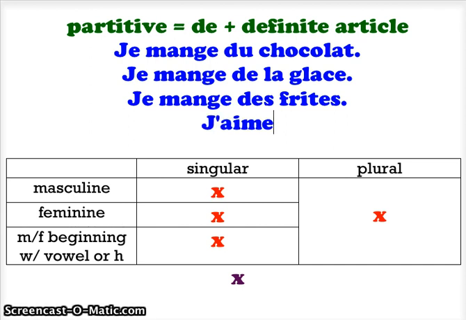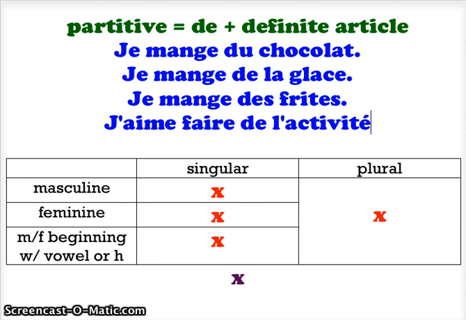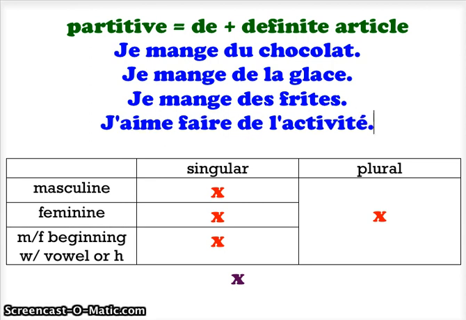I love, j'aime, to do, faire, and now I want to say some activity. All right? De, my definite article for a word that starts with a vowel or H would be l' activité. There we go. J'aime faire de l'activité. I love to do some activity, or I love doing some activity.